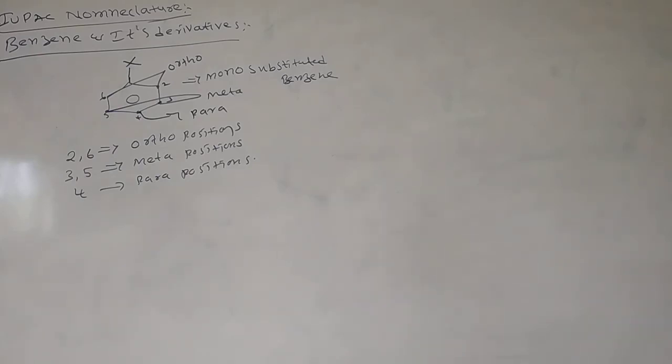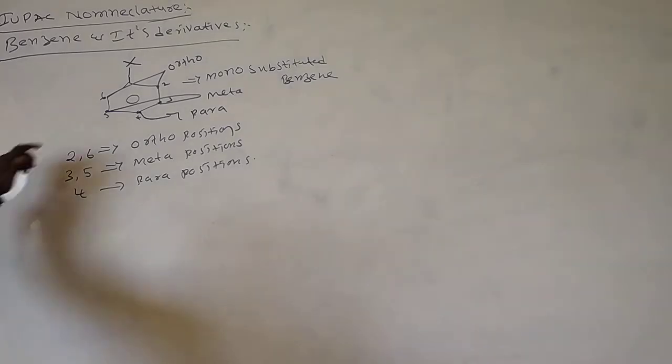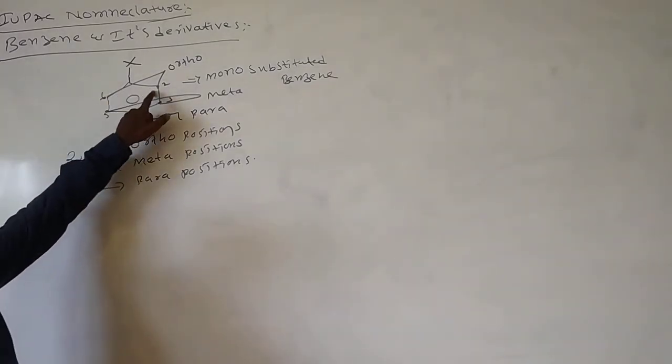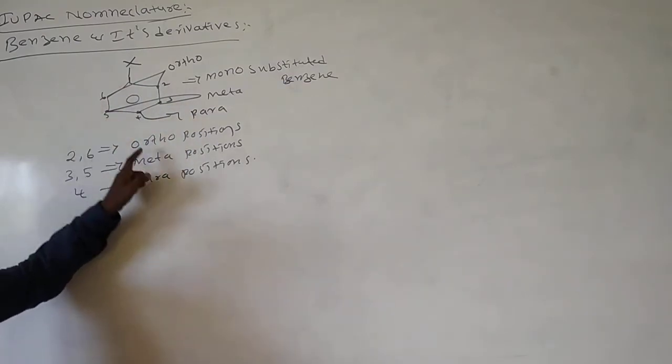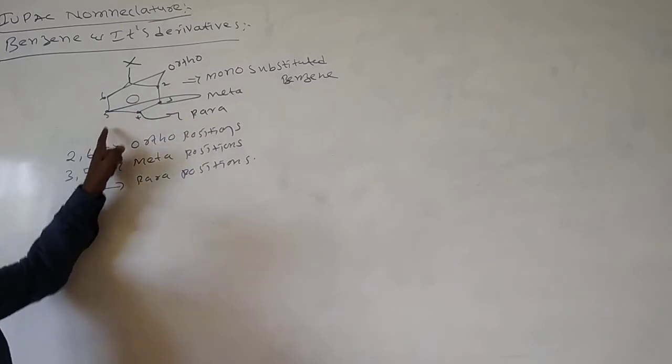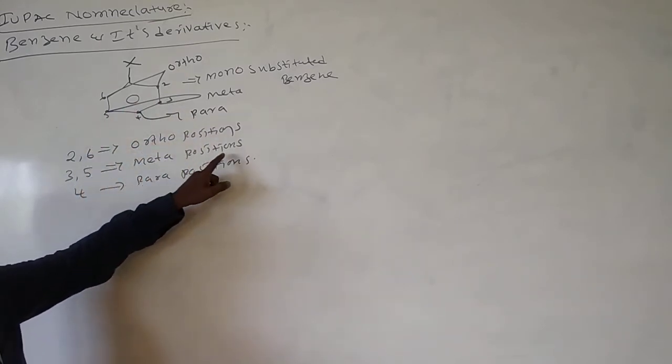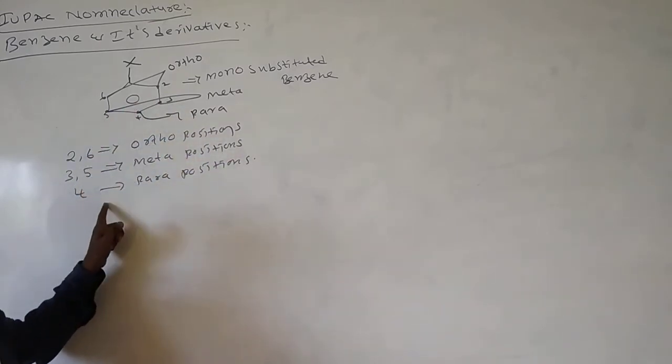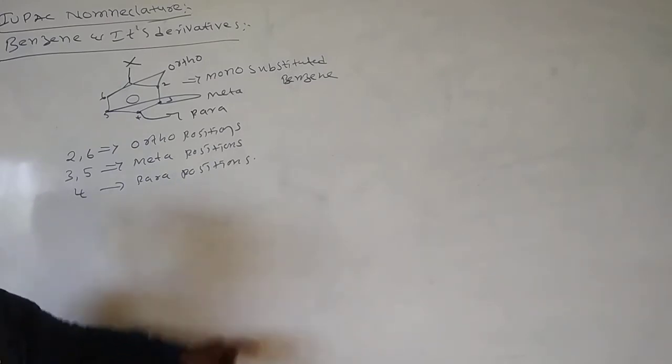But when benzene is attached with one substituent, we call it monosubstituted benzene. In monosubstituted benzene, the second and sixth positions are called ortho positions, the third and fifth positions are meta positions, and the fourth position is the para position.